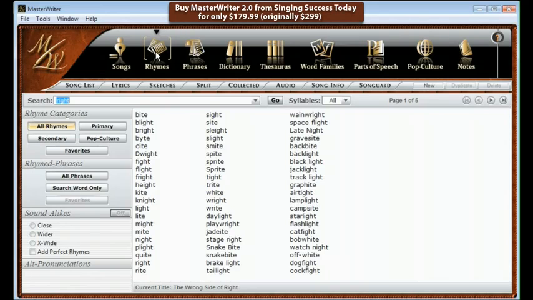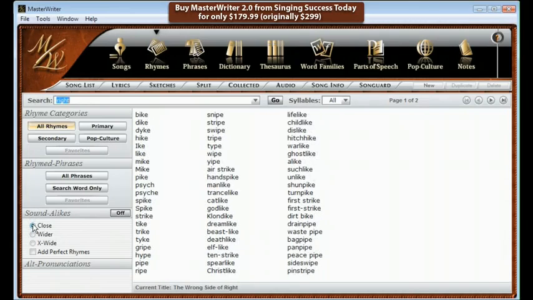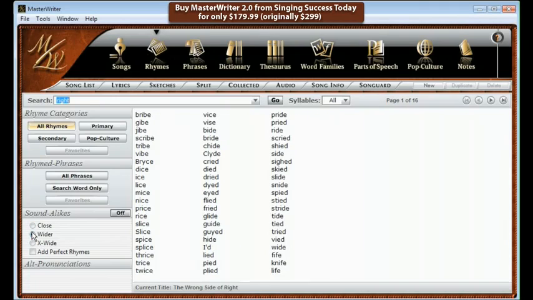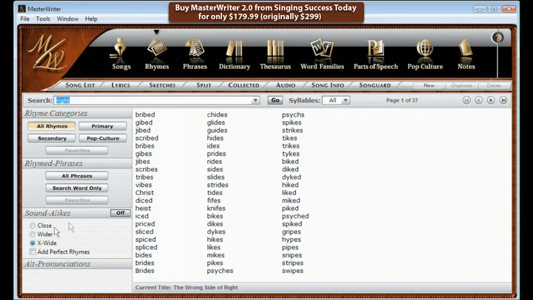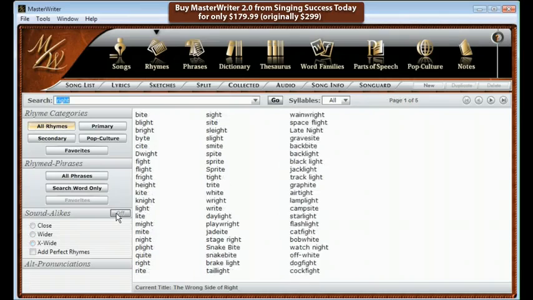Sometimes you're not going to find what you're looking for under perfect rhymes, and this is where sound-alikes come into play. Close rhymes will give you over 100 additional rhymes. Wider, another 950, and extra wide, 1,700 more. That gives you over 3,000 words that rhyme with the word right.